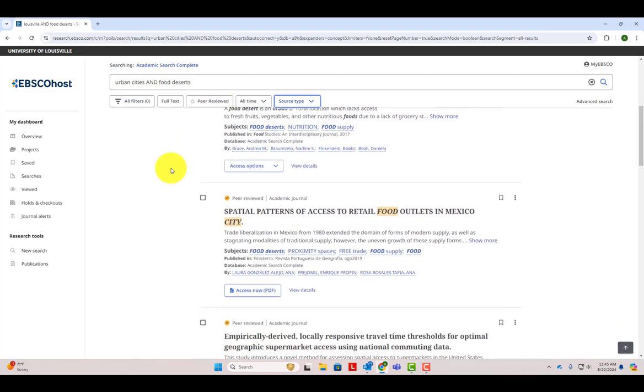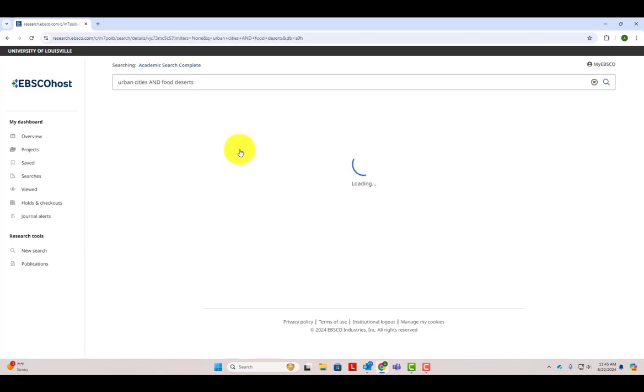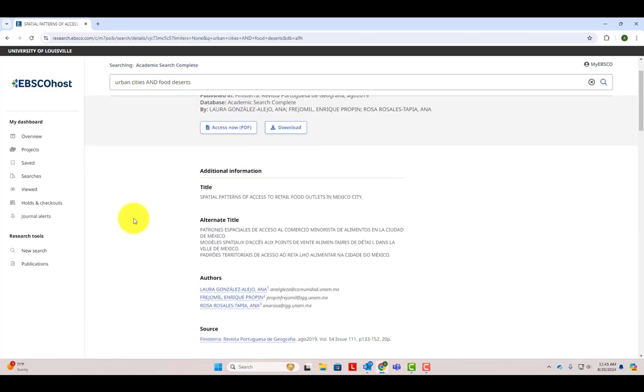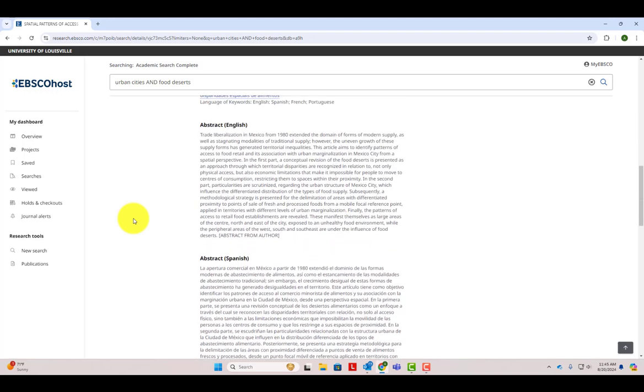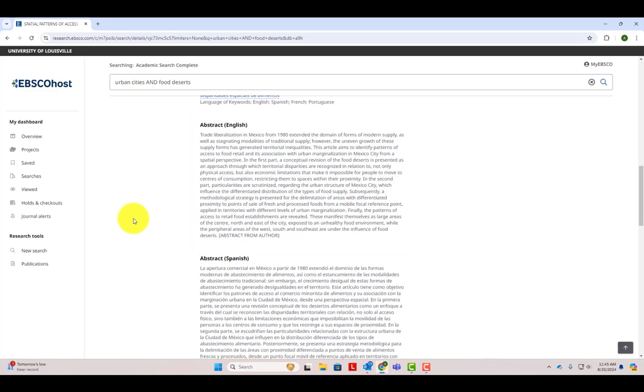At this point, you can begin looking through the articles to find sources that seem relevant to your research question. I'm going to go ahead and click on this article about food deserts in Mexico City. One thing to notice is the abstract. Always read the abstract because it will give you a quick overview of the whole article, helping you determine if it's useful for your research before you read the whole thing.